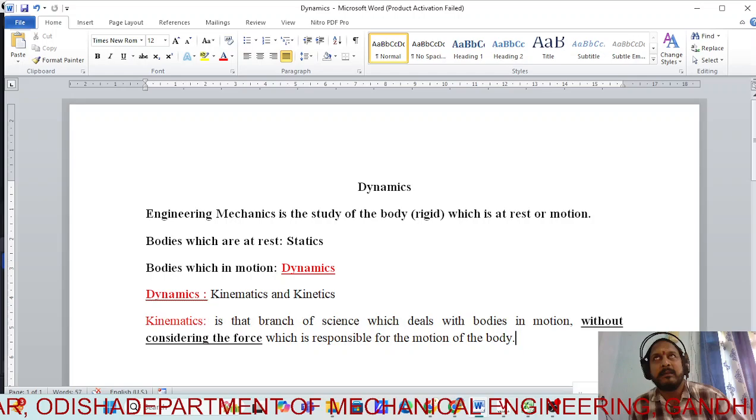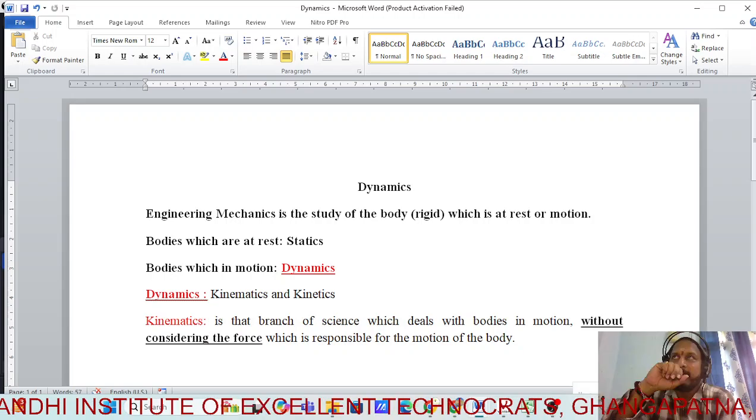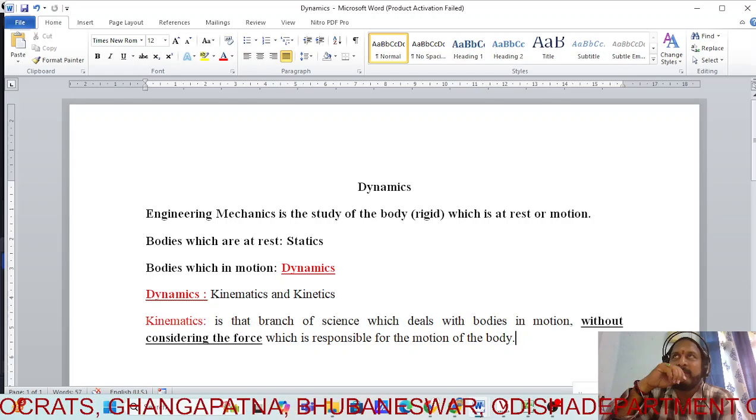Now, have you ever seen in any cricket match with what force he is bowling? What is the amount of force he is applying on the ball so that it is going with a certain speed? That this much force that particular bowler is applying, with this much force the batsman has hit the ball with the bat. Anywhere has the word force come into the picture?